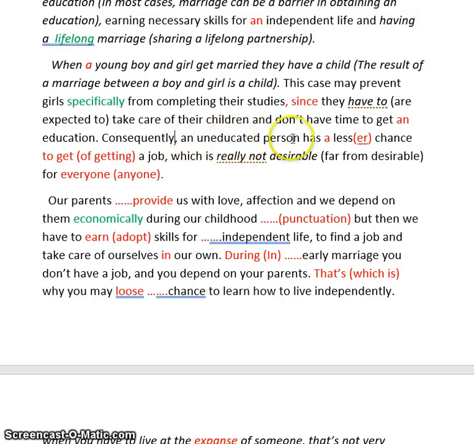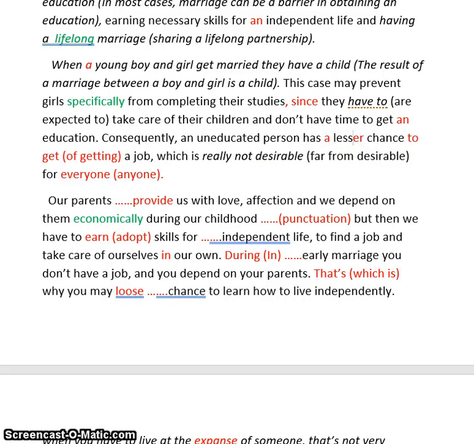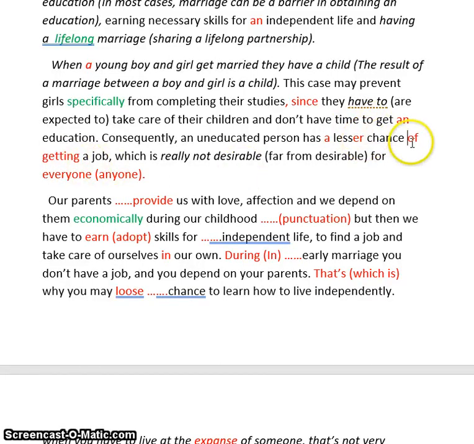An uneducated person has a lesser chance. Not has less chance, has a lesser chance. That is correct. A lesser chance to get a job. When we talk about chance, have a greater chance or a lesser chance, we use of, not to. So we have to say a lesser chance of getting a job. A greater chance of, a lesser chance of getting a job.